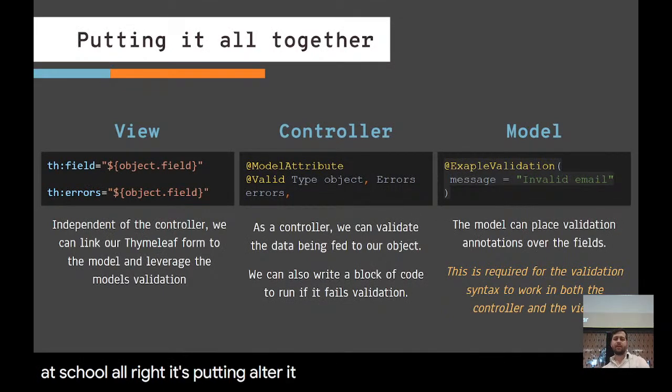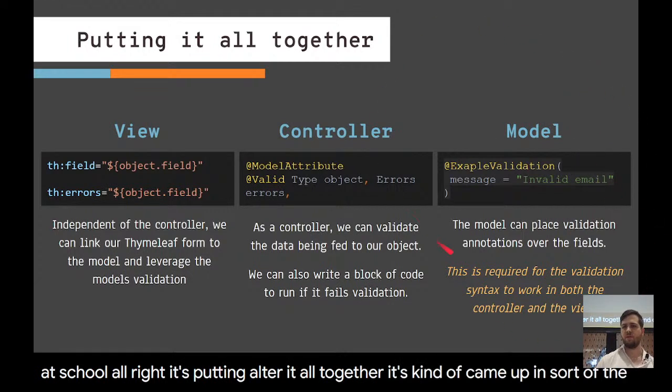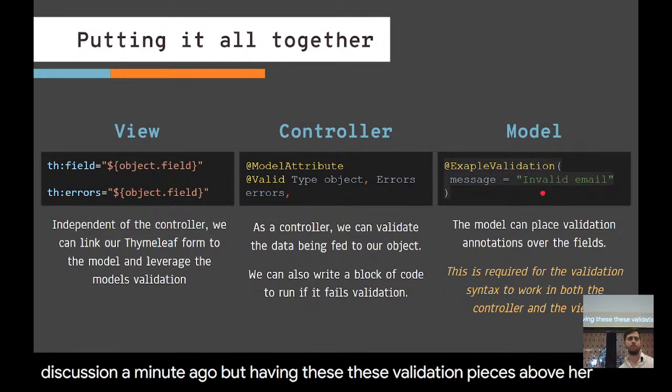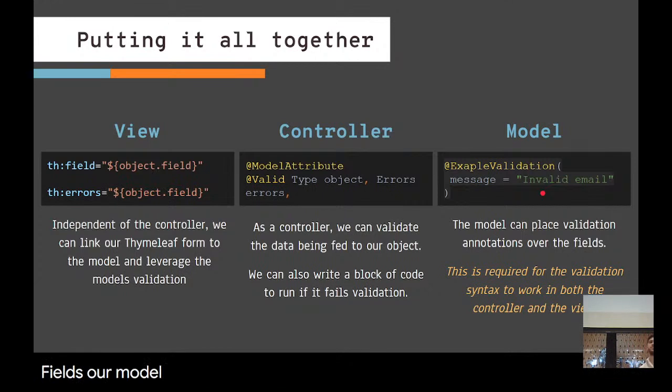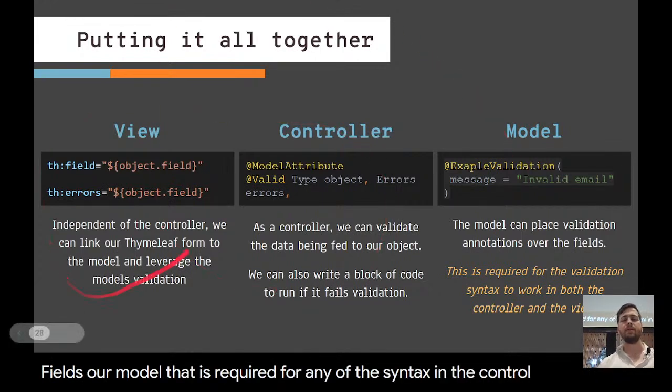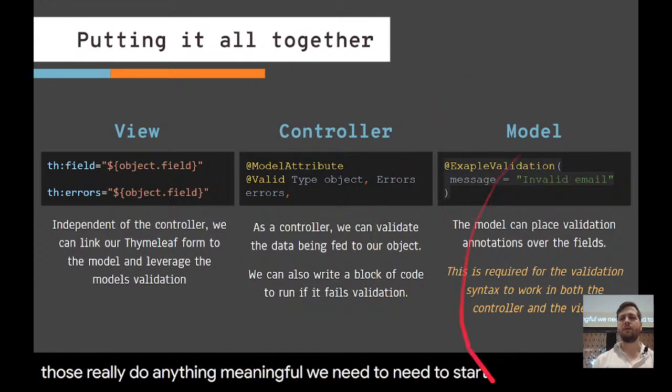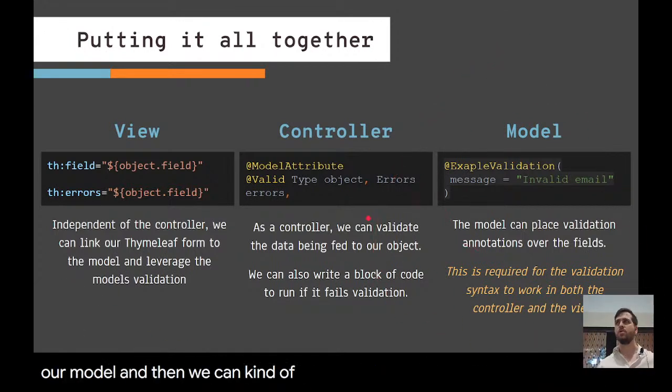So putting it all together, it kind of came up in the discussion a minute ago, but having these validation pieces above our fields in our model is required for any of the syntax in the controller or any of the syntax in the view. It's required for those to make sense and to really do anything meaningful. We need to start with validation in our model, and then we can do stuff with it.